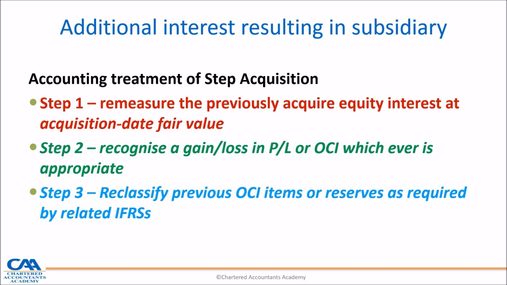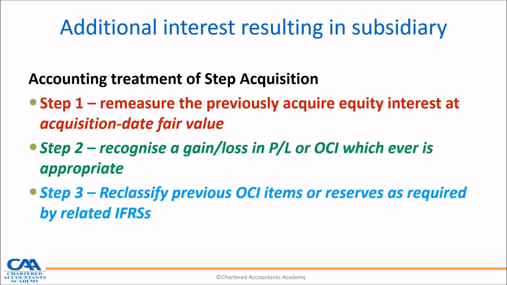Step 3, we need to reclassify the previous other comprehensive income items or reserves as required by the specific or related IFRSs. So if it's a revaluation surplus which went through OCI under IAS 16, or part of IAS 41, we see how we should remeasure or reclassify that revaluation reserve.